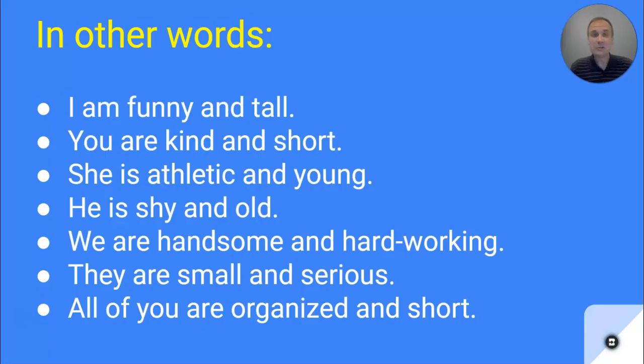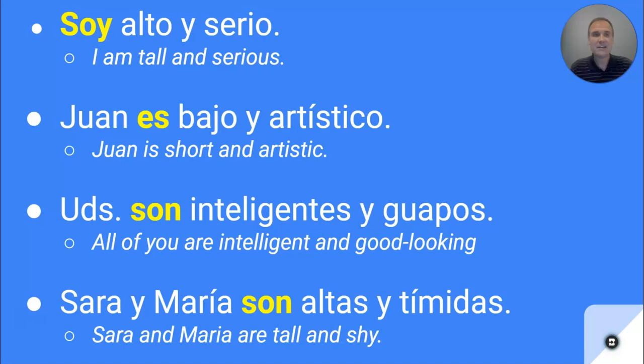So in other words, we use ser to say things like, I'm funny and I'm tall. You're kind and short. She's athletic and young. He's shy and old. These are all examples of ways we would use ser to describe our appearances and also our personalities. In Spanish, soy alto y serio. I'm tall and serious. Juan es bajo y artístico. He's short and artistic. Ustedes son inteligentes y guapos. You're all intelligent and good looking. Sara y Maria son altas y tímidas. Sara and Maria are tall and shy.